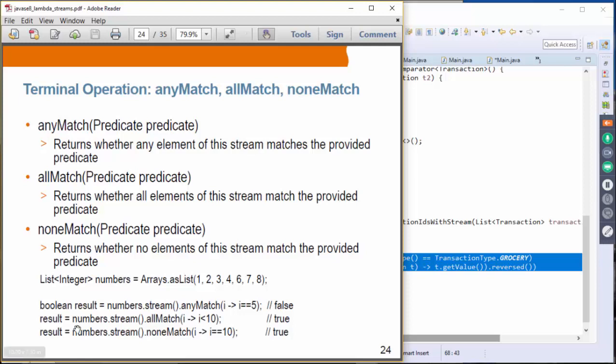And allMatch, the predicate says that the number has to be less than 10, and all numbers are in fact less than 10, so it should return true. The last one is noneMatch, meaning none of the numbers matches this predicate. None of these numbers is 10, so it should return true as well. So anyMatch, allMatch, and noneMatch return Boolean.